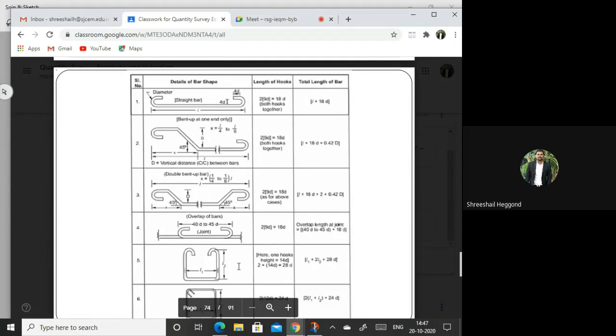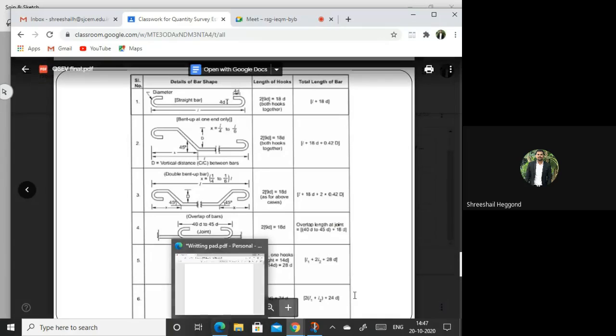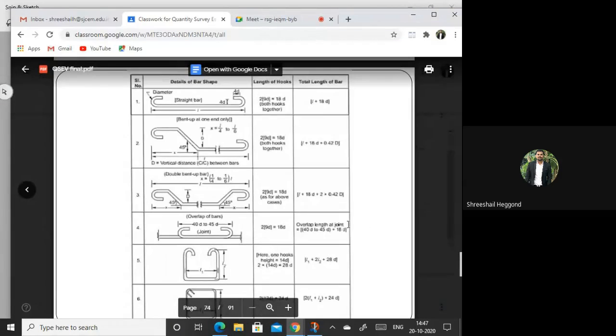The rest will depend upon the case. You need to find out the quantities. Your details will be given in the detailed reinforcement drawing, and from that only you need to find out the quantities. Now, the sixth will be the most used stirrup, that is the rectangular stirrup, the last one.